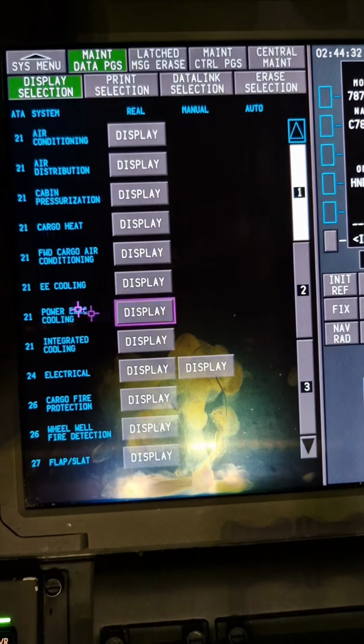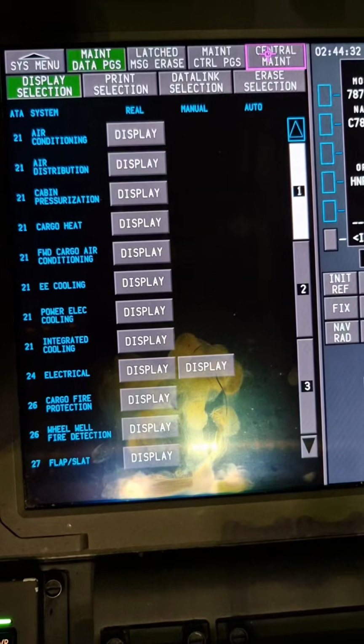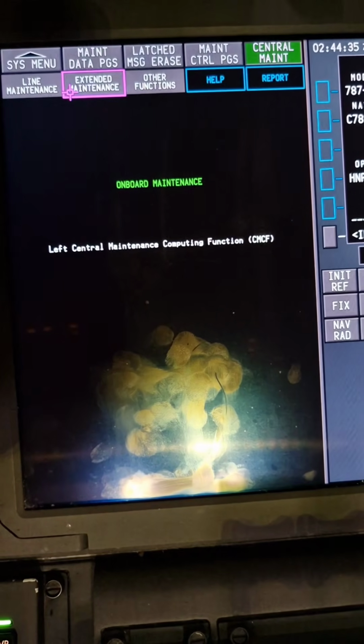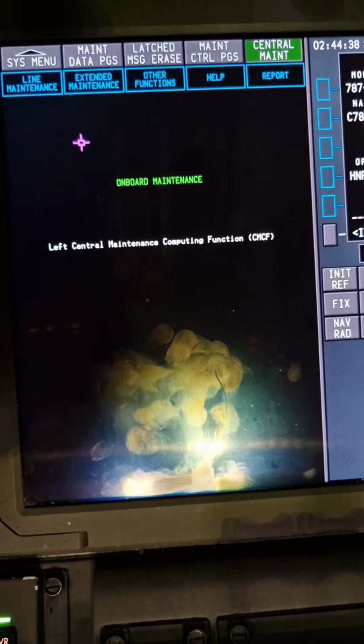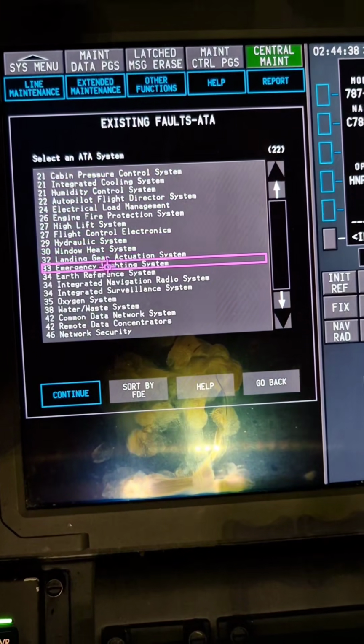Once the sync is complete, we verify the rectification. Returning to existing faults, Chapter 31 is clear. There is no active fault for Chapter 31.